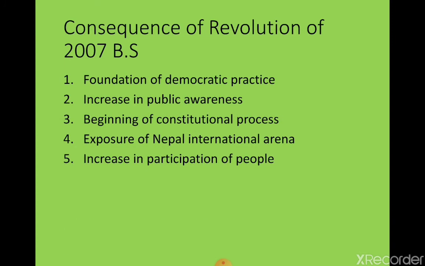Now let's move forward. Today our next topic is the consequences of the revolution of 2007 Bikram Samvat. I have enlisted five points. One, foundation of democratic practice, increase in public awareness, beginning of constitutional process, exposure of Nepal in the international arena, and increase in participation of people. Okay, let's explain them one by one.